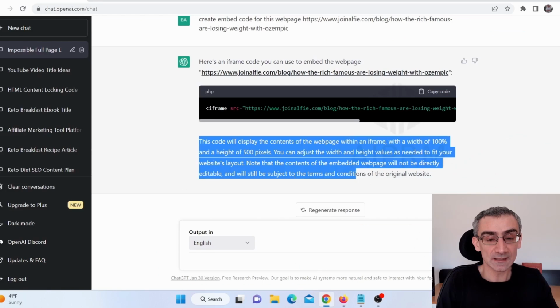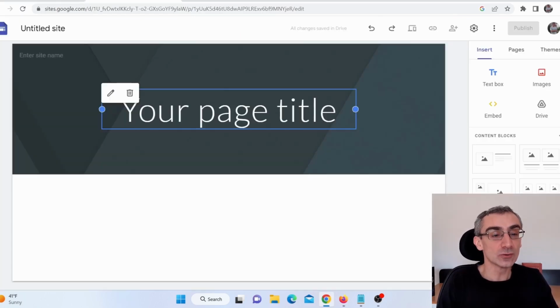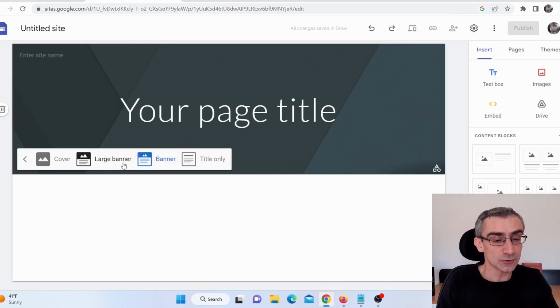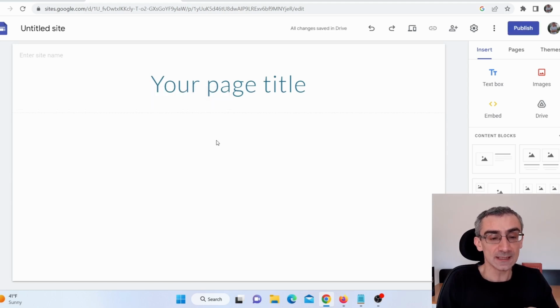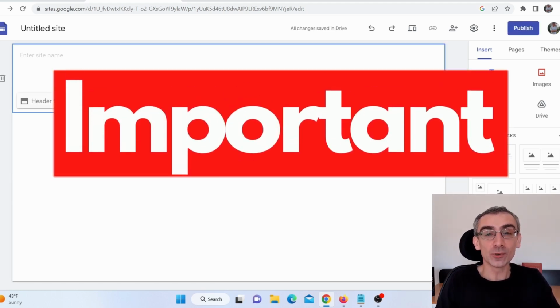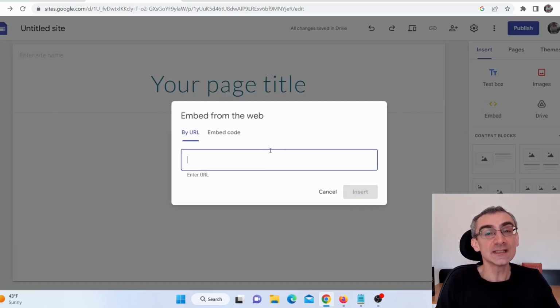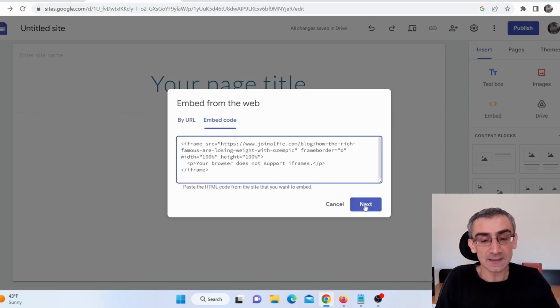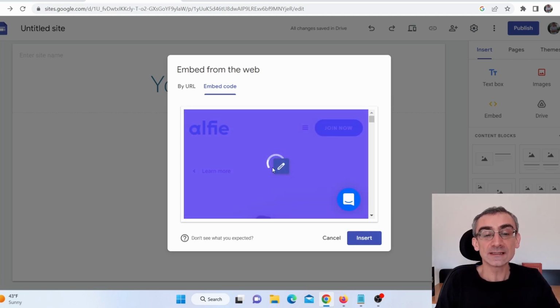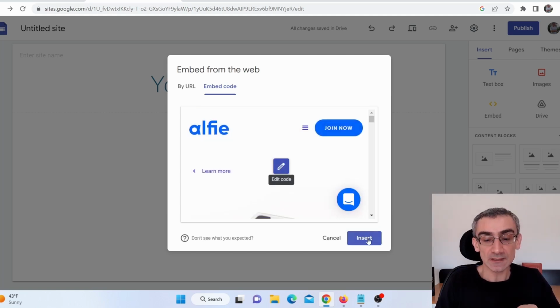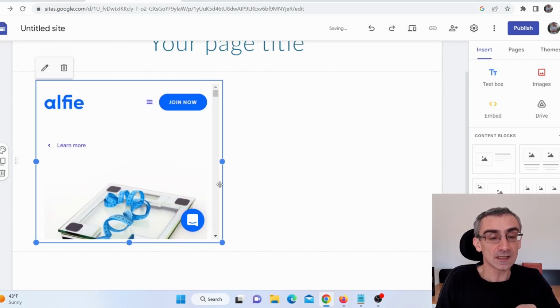So let me just go back here, and I can simply click here on copy, and now I need to go on Google Sites, and here I need to choose a header type, title only, because I don't need that. And this is also really important, so pay close attention. I need to click here on embed because we need to embed that HTML code that we created in ChatGPT. Click here, paste that here, and click here on next, and here you can see how this actually looks. And when I click here on insert, here you can see how this looks.